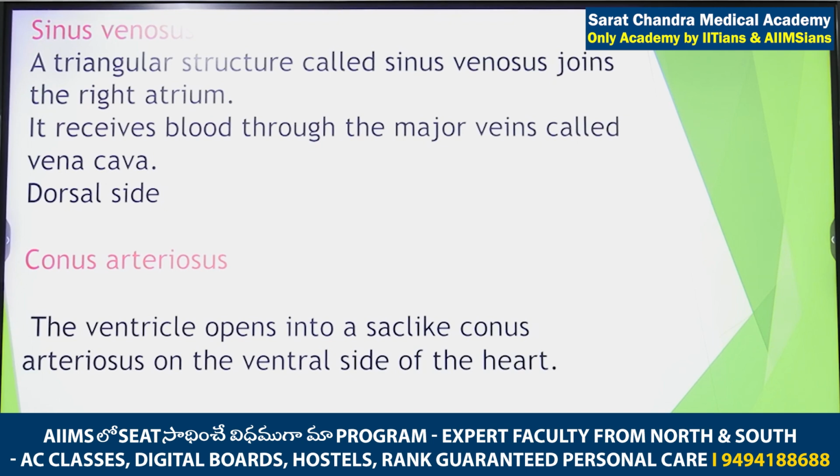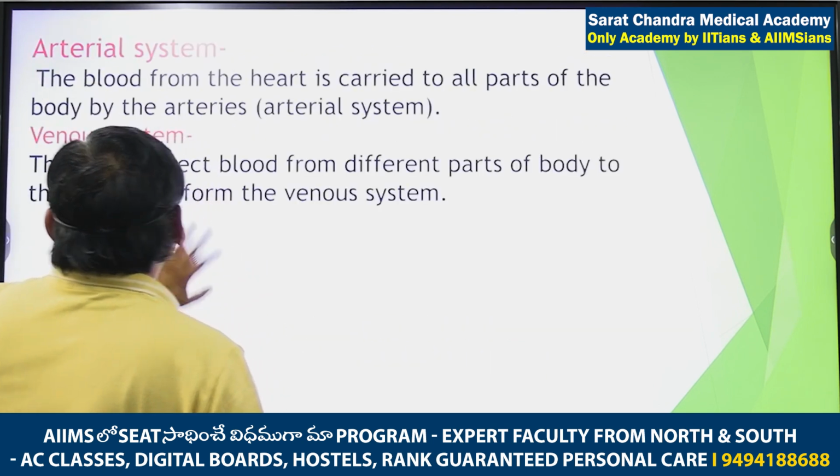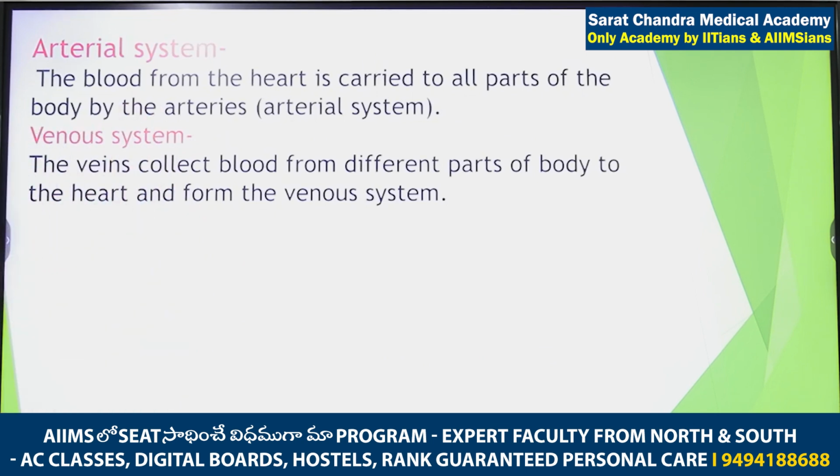The conus arteriosus divides into two aortic trunks, right and left. Each aortic trunk divides into three aortic arches: carotid, systemic, pulmocutaneous. This is the one point you have to remember, because in NCERT they have written only this. It is not sufficient.